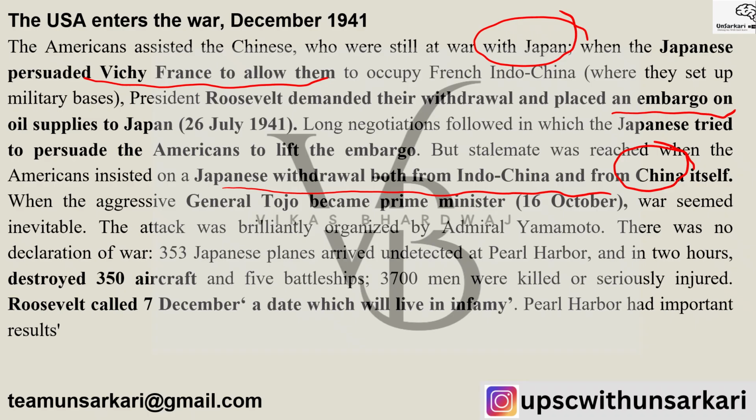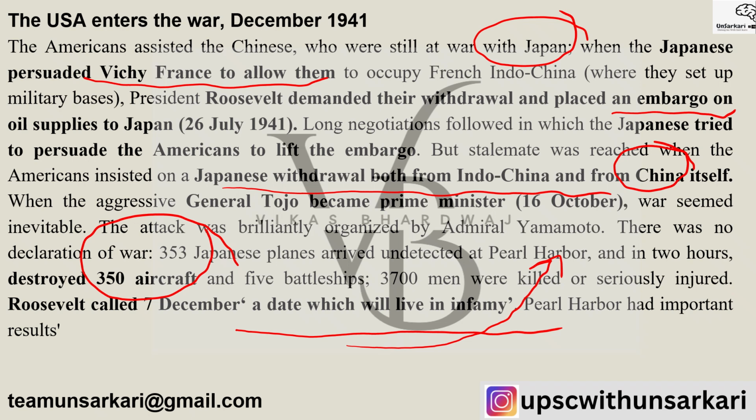That is how, with the aggressive General Tojo becoming Prime Minister on October 16, war seemed inevitable. The attack was brilliantly organized by Admiral Yamamoto. There was no declaration of war. 353 Japanese planes arrived undetected at Pearl Harbor and in 2 hours destroyed 350 aircraft and 5 battleships. 3,700 men were killed or seriously injured, and Roosevelt called 7 December a date which will live in infamy.